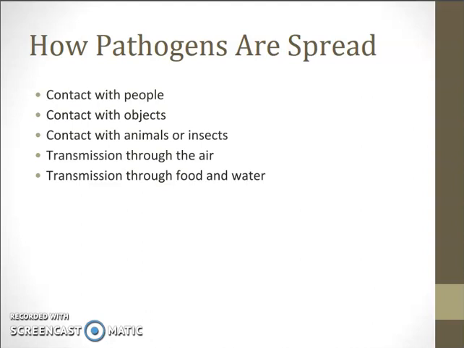Transmission through the air. An infected person's cough or sneeze can release pathogens into the air. A person who inhales these pathogens may become infected. Transmission through food and water. Laws require workers who handle food to wash their hands with soap and water after using the restroom to prevent the spread of pathogens to food. People should also wash their hands after coughing or sneezing. Pathogens can also grow in foods and cause foodborne illnesses.